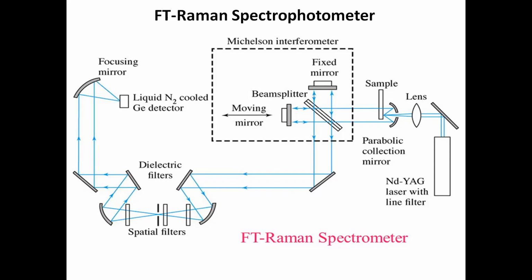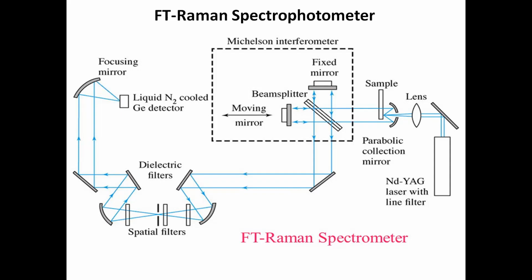The light source here is a laser with a filter. You are starting, meaning generating the light, which is reflected by this mirror. This lens is there to compress, or you can say focus, the light, and then it reaches the sample. So there the collision will take place. Then after this collision, scattering will take place from the sample. Whatever scattered light results will again change its direction by using these mirrors.